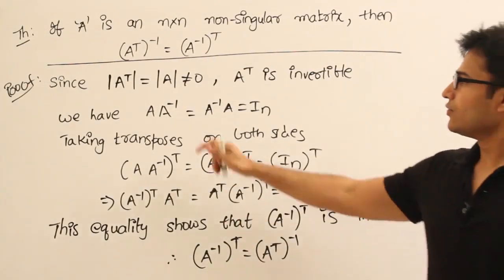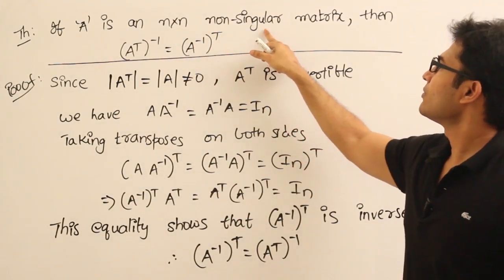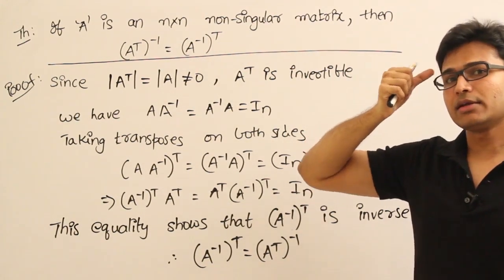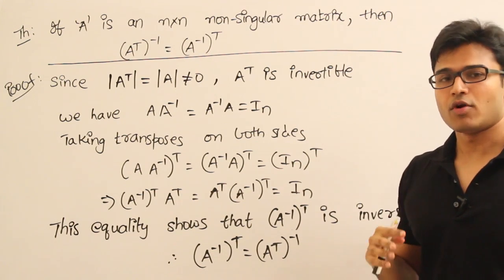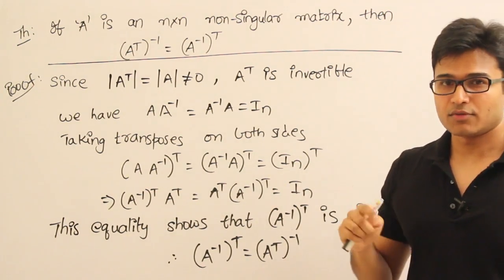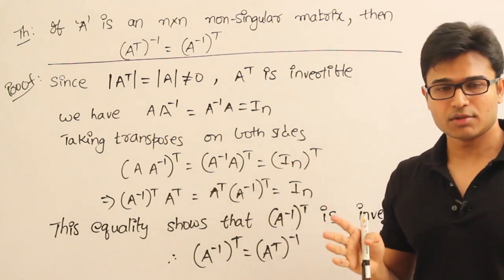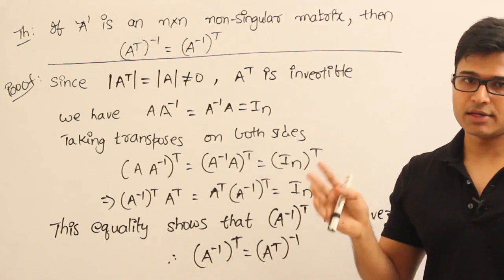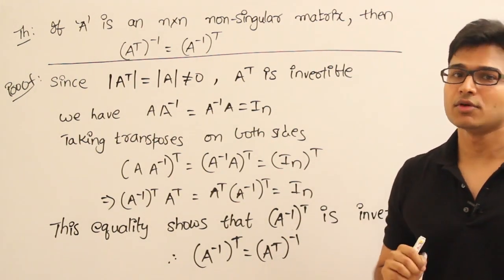See this, if A is an n by n non-singular matrix, so what do you mean by non-singular matrix? It means that det A is not equal to 0. So what does it mean? It means inverse of that matrix exists. So whenever a matrix is non-singular, you can think that inverse of the matrix is possible and it exists, and also det A is not equal to 0.